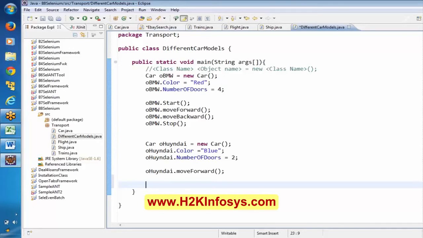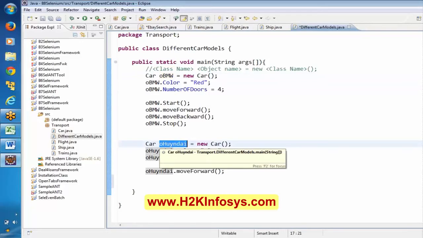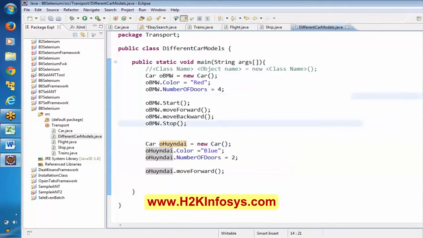Okay, here I have created OBMW, I created O Hyundai, right? Like this we can create n number of objects. We can create 100 or 200 or how many instances, how many objects that you want, you can create that many. Okay, now let me try to execute this.